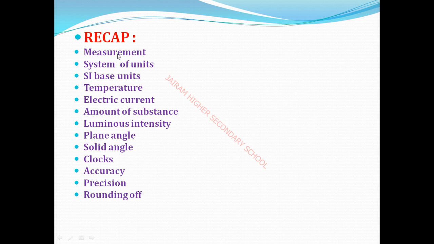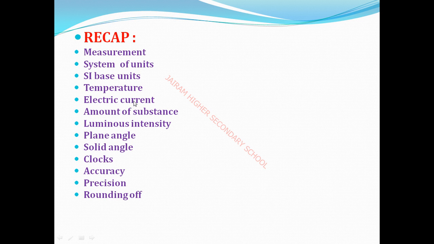The systems of units used are the FPS system, CGS system, and MKS system. Next, SI base units: seven fundamental units are used. I hope you read this very well. Next, temperature. Temperature is the average kinetic energy of the particles of the system. The temperature unit is what? Kelvin. Very good.